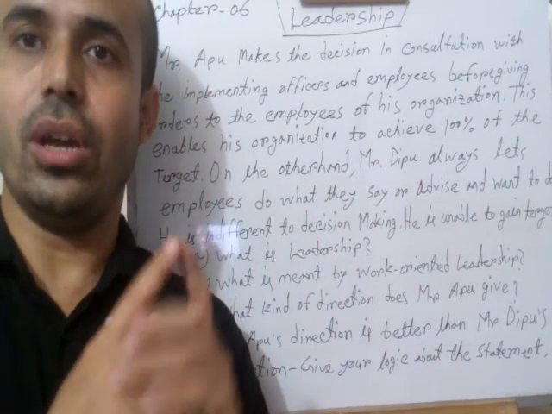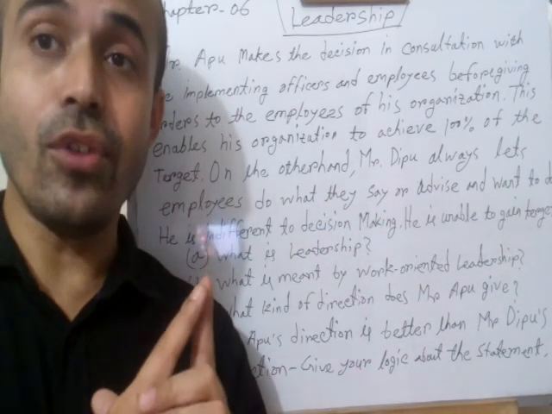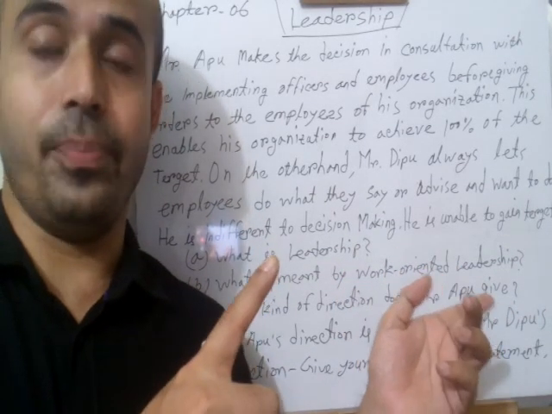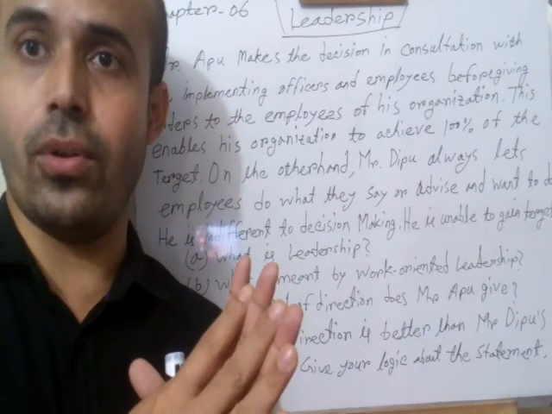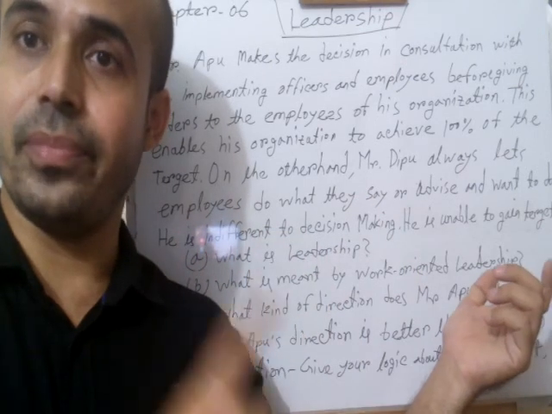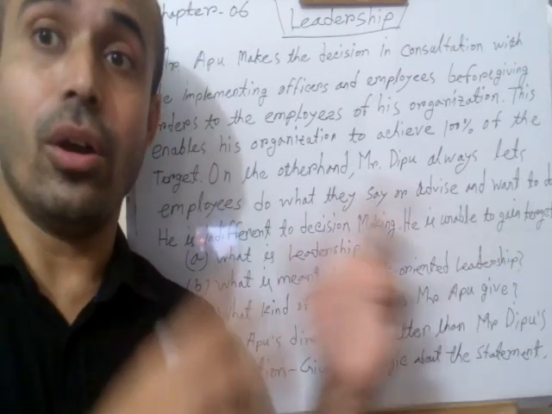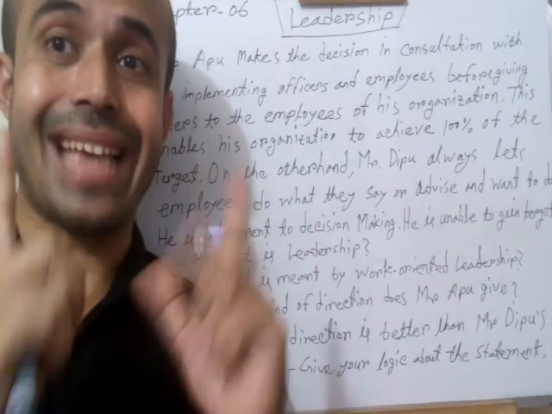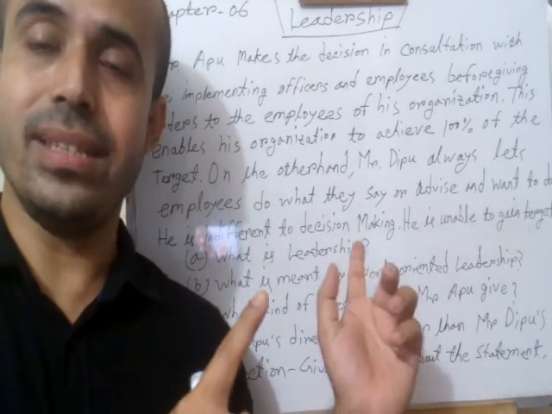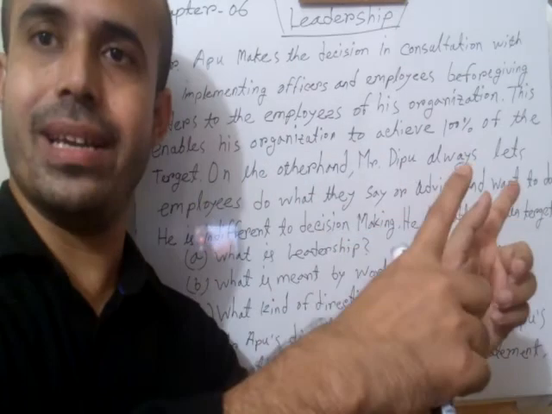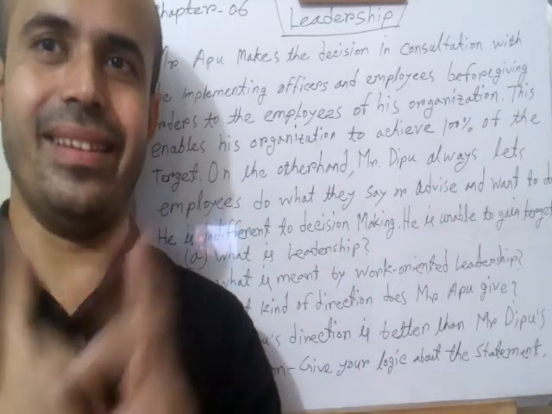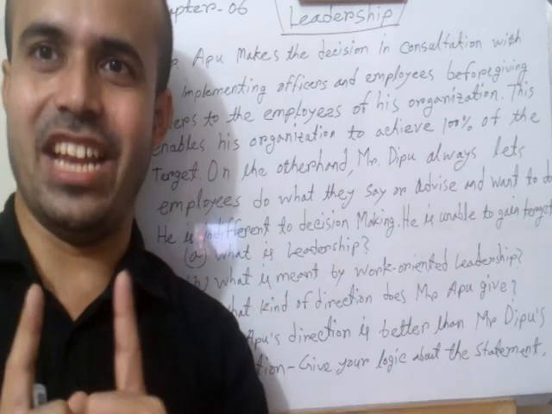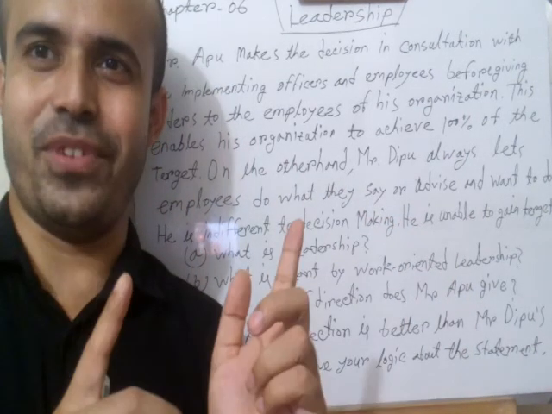The person who influences a group of people to work for a common goal is a leader. And the activities aimed to influence a group of people toward a common goal, that is leadership. All the activities done by the leader are leadership. Do you understand? I hope you understand.